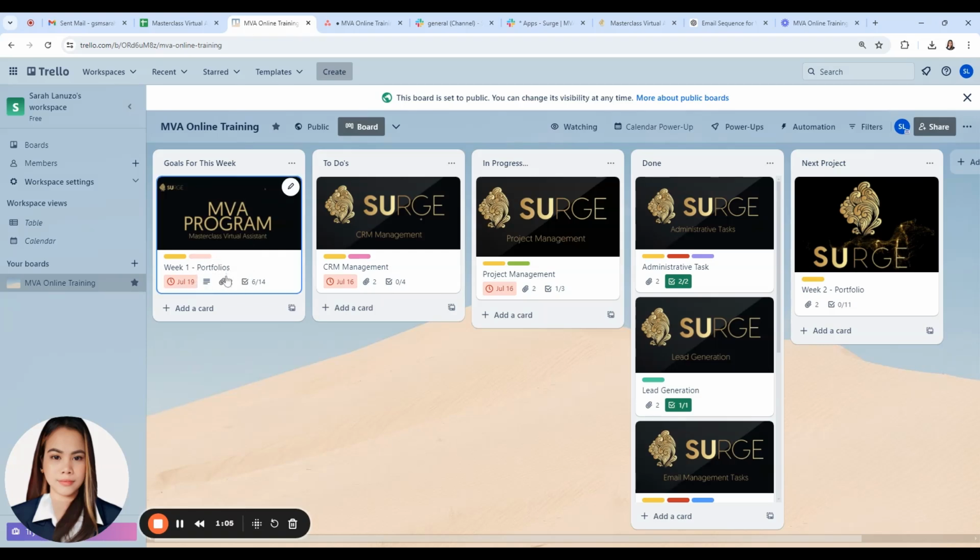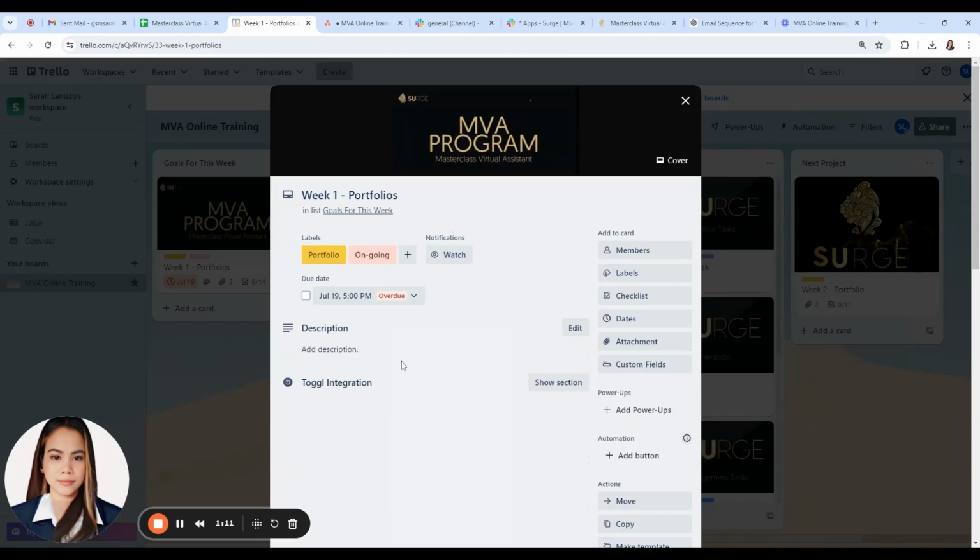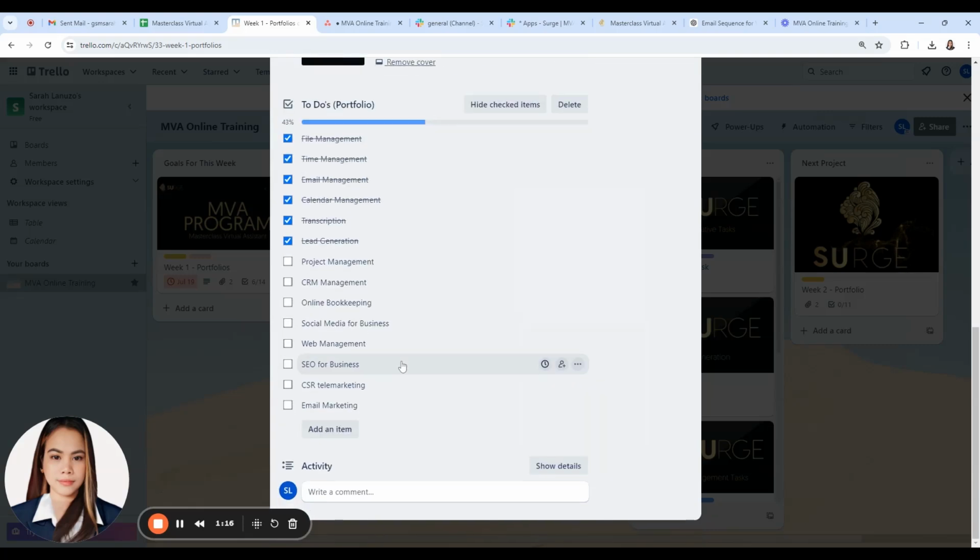These are my week one portfolios. As you can see here, I've also listed down all my tasks, and these are all the portfolios that I need to accomplish within this week.